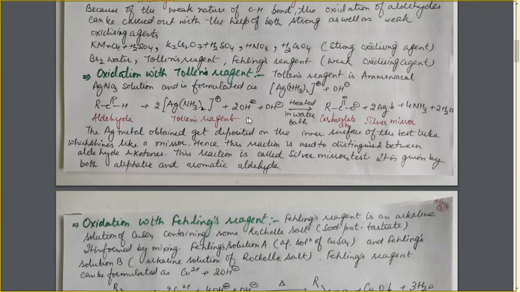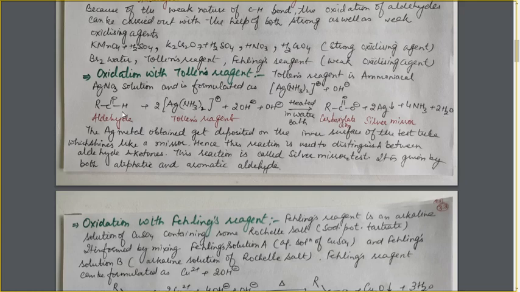So this portion is over. Now these 2 Ag positive ions will change into silver metal, right? These 4 NH3 molecules, they will go out as such. Now we are left with only one OH negative ion, and that OH negative ion will combine with the H positive ion of this carboxylic acid. OH negative ion and H positive ion of the carboxylic acid formed will convert into the second water molecule, and we will get the carboxylate ion.